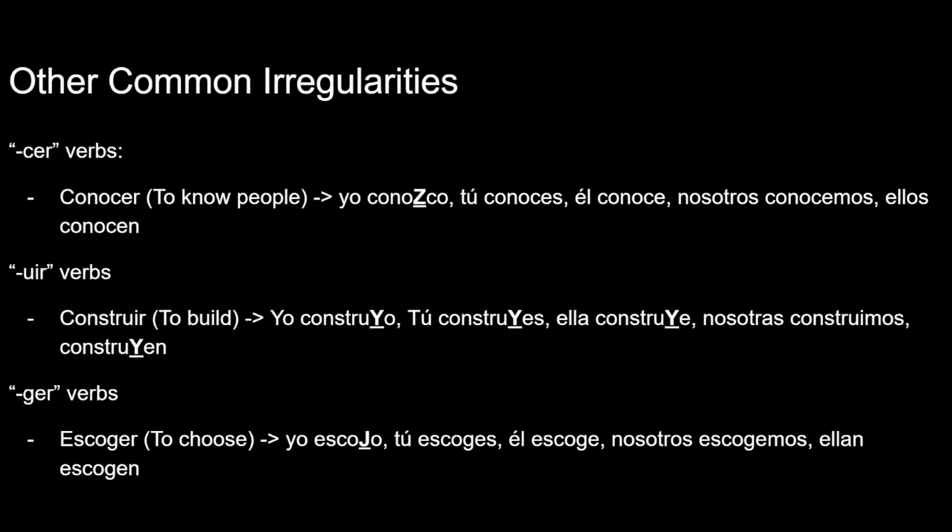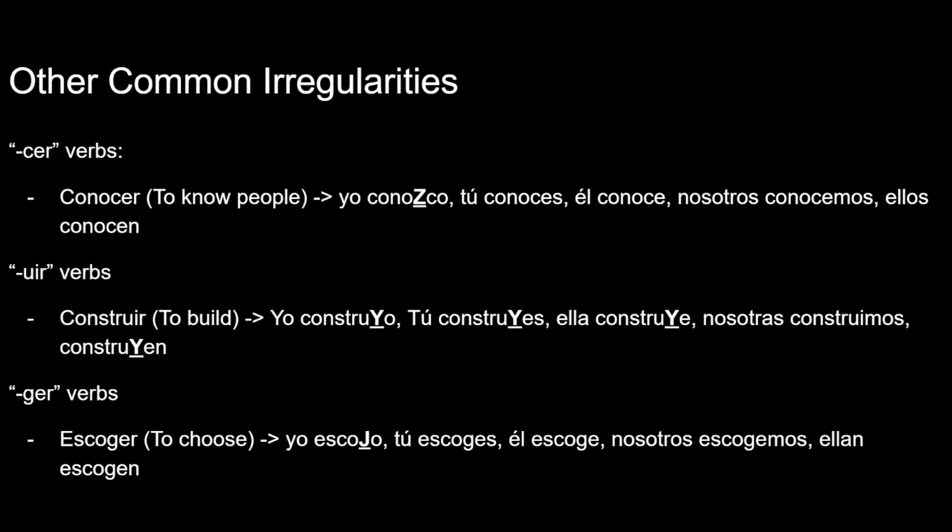A lot of verbs that end in GER also do this. I would actually say all of them probably, but don't quote me on that. I'm not fluent. But anyway, escoger means to choose. So, if you said escogo, right? Because if you did esco with an O, that would make the go sound. You can't make a ho unless there's an E there.